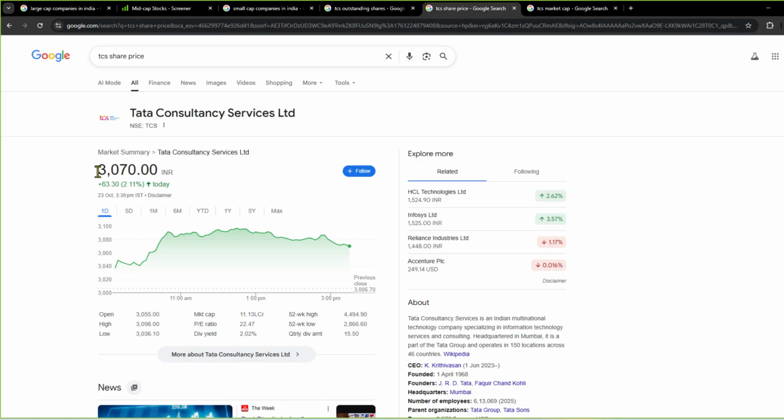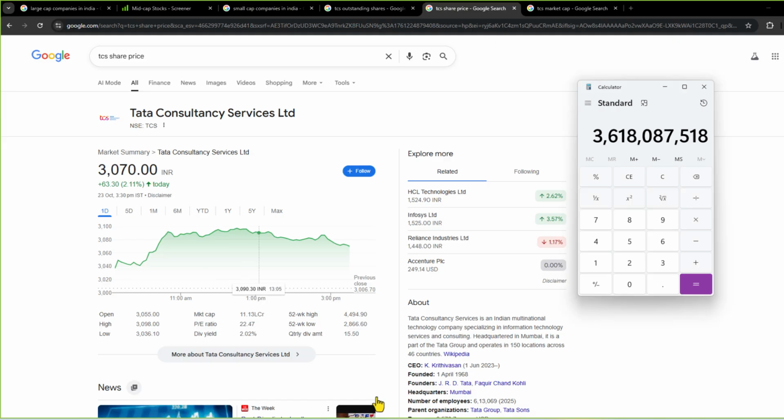And you can see 3070 rupees is the current market price of TCS. Meaning, if I want to buy one share of TCS, then I will have to pay this amount. So it is 3070 rupees. So back to the calculator, I will hit the multiply button and type 3070 and then I will click on equal to symbol.